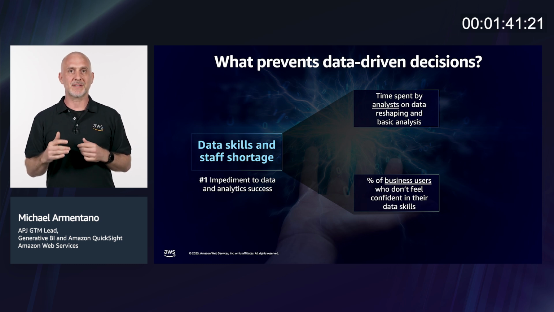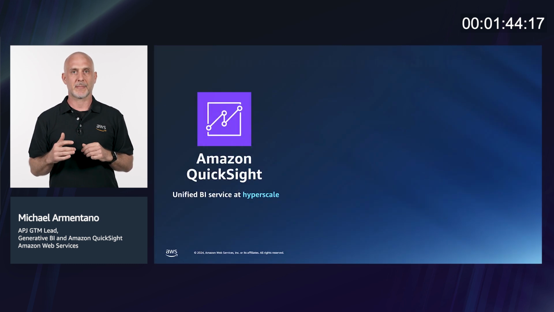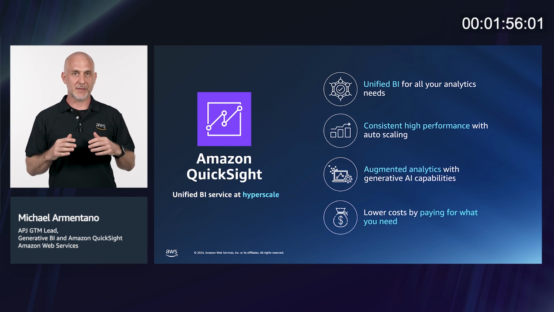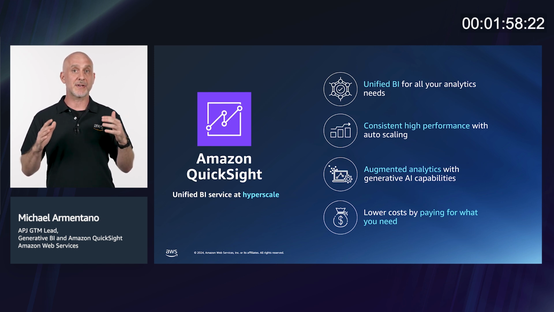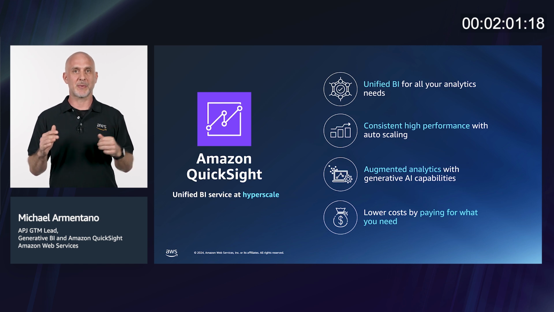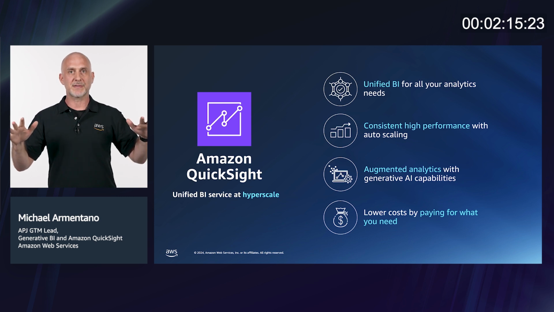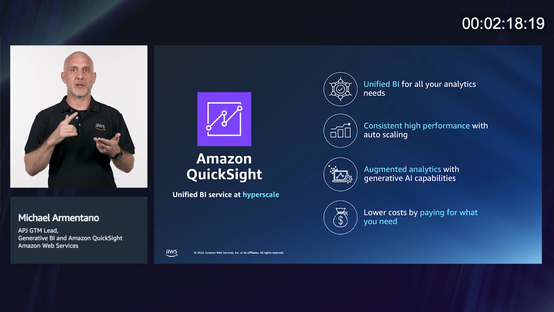This is the focus of QuickSight's Generative BI capabilities. QuickSight enables BI for everyone in the organization that needs it in the format they want, including augmented analytics, leveraging machine learning, and natural language query for end users. Built on a totally serverless architecture that enables consumption-based pricing and auto-scaling capabilities, Amazon QuickSight offers BI at any scale, or what we like to call hyperscale, cost efficiently. Now let's deep dive into how QuickSight can help your organization power data-driven decisions across all users in each of these areas: unification, lower costs, high performance, and our investments in AI and ML.